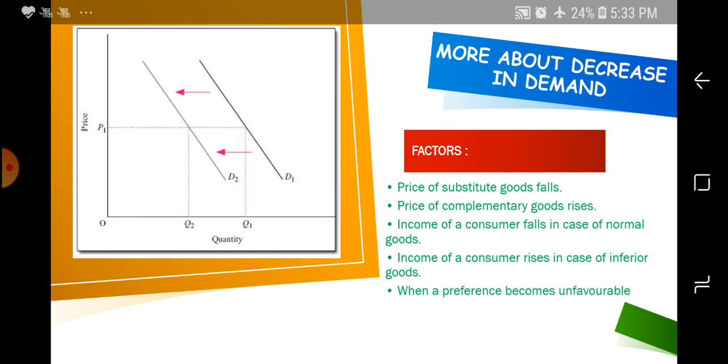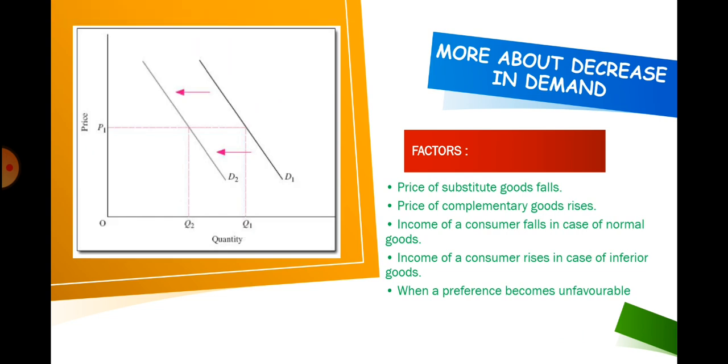Coming to decrease in demand. Factors which lead to decrease in demand are fall in the price of substitute goods. For example, if Coke becomes cheap, then people will demand less of Fanta. When the price of a complementary good rises, for example, if cars become expensive, then demand for petrol will also fall without any change in the price of petrol.